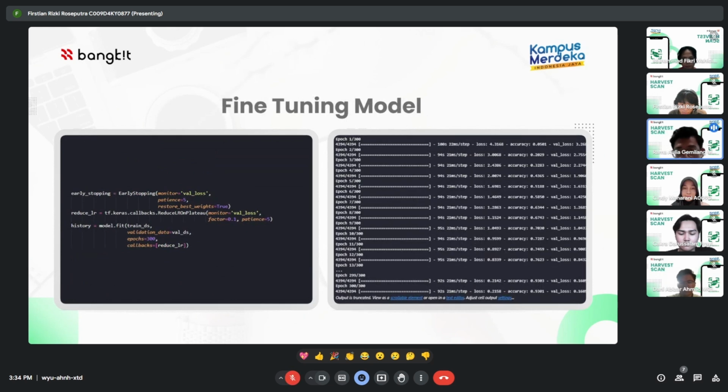Okay, at the fine-tune model stage, the aim is to train the model by closely monitoring validation performance, as well as adjusting the learning rate and stopping training if there is no improvement in performance within a few epochs. This stage obtains accuracy above 90%. The code implementation can be seen from the following image.